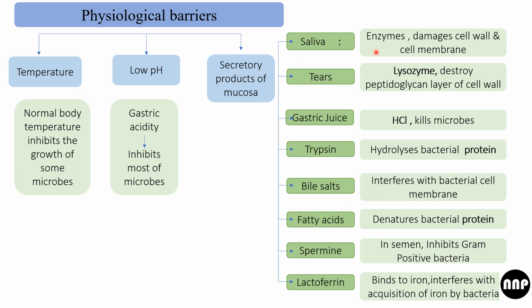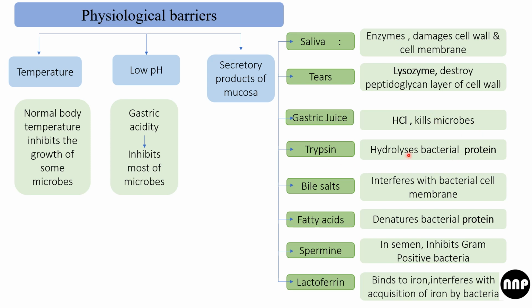And coming to the secretory products of mucosa, we have saliva. In saliva, we have enzymes which damage the cell wall and cell membrane. Tears contain lysozyme, which destroys the peptidoglycan layer of the cell wall. Lysozyme is the slowest enzyme, and it helps to destroy the peptidoglycan layer which is present in the bacterial cell wall. Gastric juice, as we discussed, HCl kills the microbes.